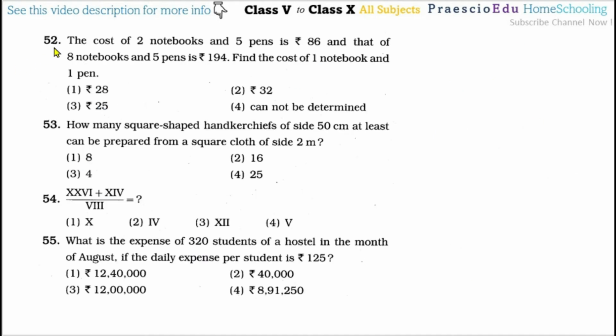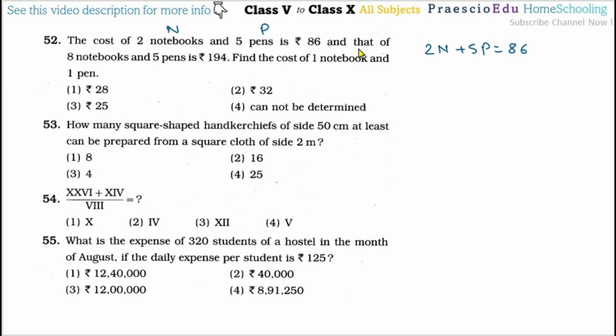Now question number 52, the cost of 2 notebooks and 5 pens is rupees 86. So I am assuming n for the notebook and p for the pen, so 2n plus 5p is equal to 86. This one sentence we first convert into an expression.